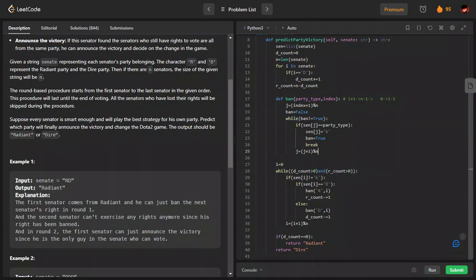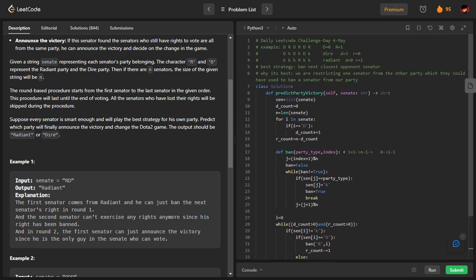Be assured that whenever we call this function, definitely the opponent party member is going to be present, because of this condition. So when we come out of this while loop, we are sure that one of the party members has reduced to 0. We'll just check if the D members have reduced to 0, return the other party. Otherwise, the other party's members have become 0, so return that. That is the basic idea of this question.